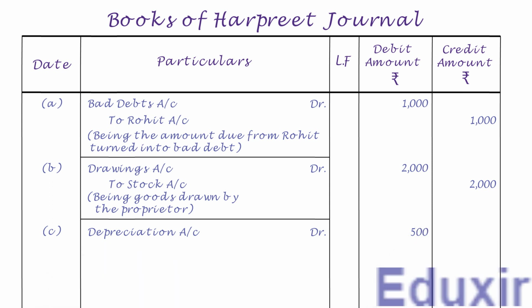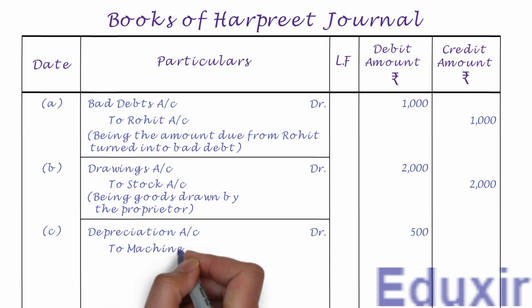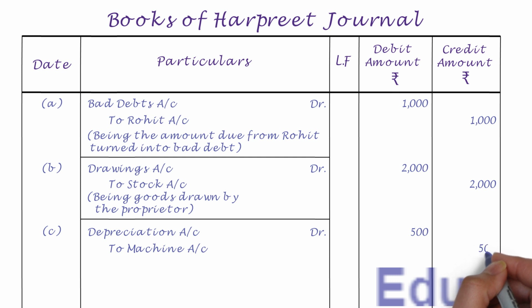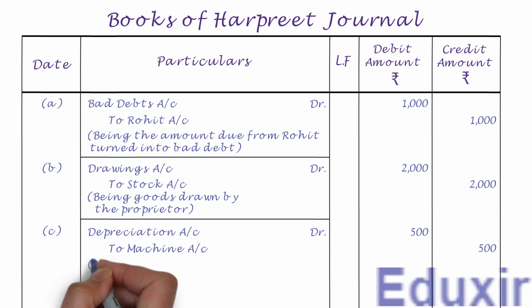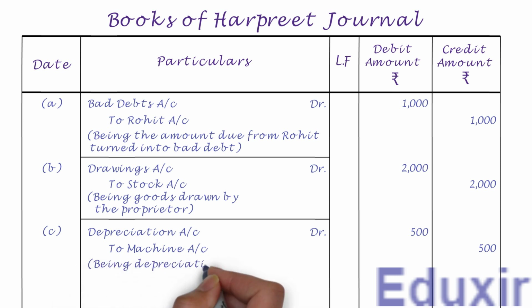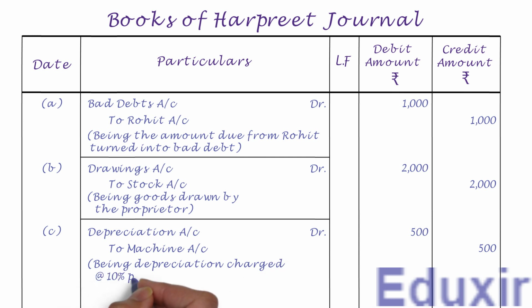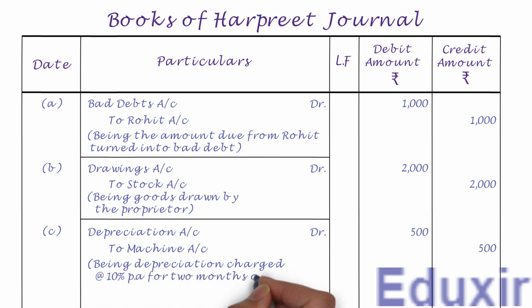Leaving a margin, let us now record the machine account as the credit entry. Let us also write the credit amount of 500 rupees into the credit amount column. Let us now write the narration or description of this transaction, that is, being depreciation charged at 10% per annum for 2 months on the machine costing 30,000 rupees.